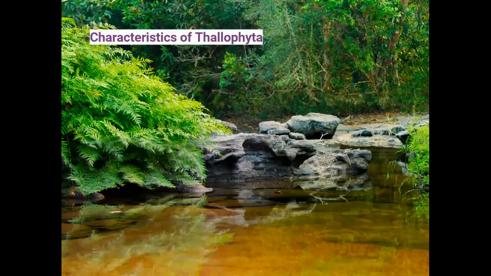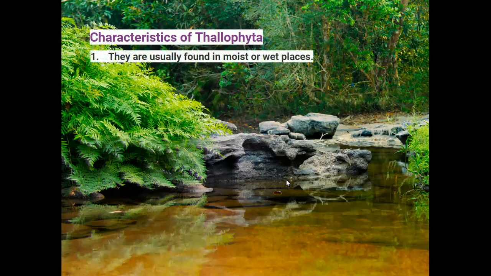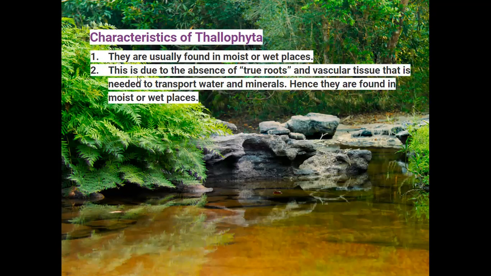Here are the characteristics of Thallophyta. They are usually found in moist or wet places. This is due to the absence of true roots.